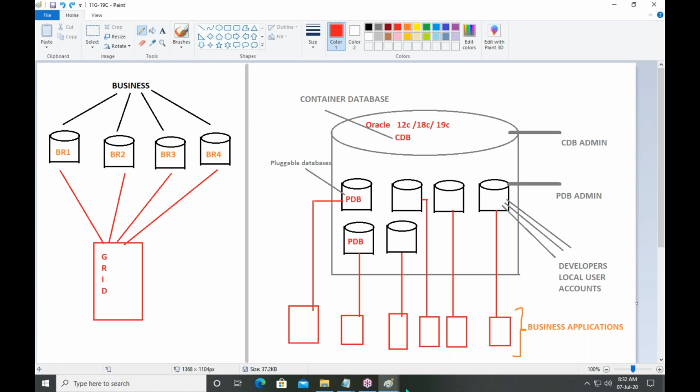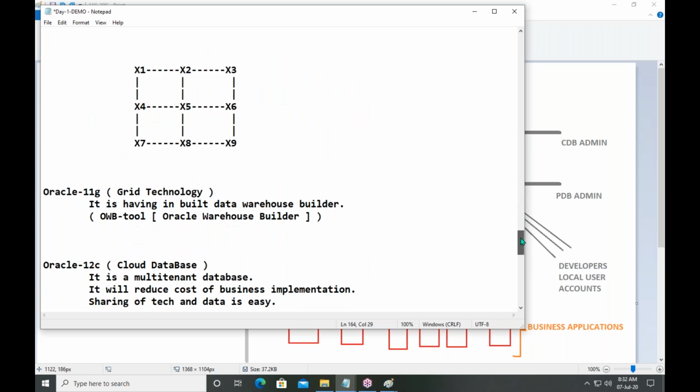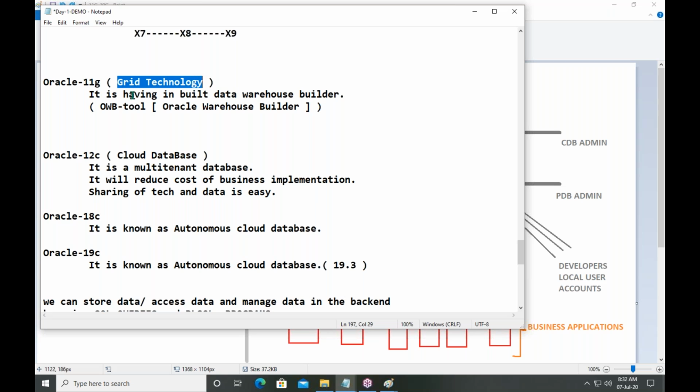Okay. Now the next version is Oracle 11G. 10G is a grid technology, and 11G is also grid technology. What is the additional feature in 11G? To understand 11G, you should understand what the types of RDBMS are. Generally, in any project, we have two types of RDBMS.